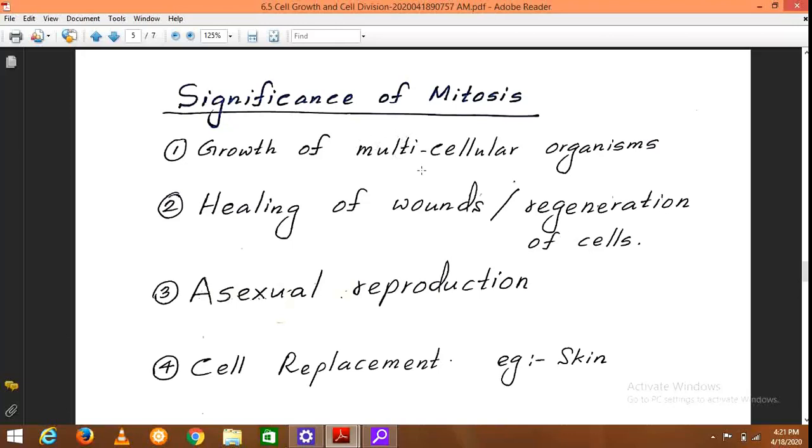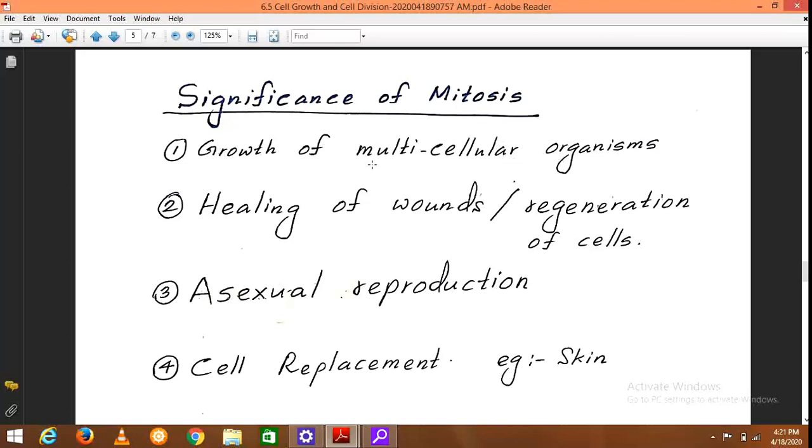This zygote will undergo cell division. It will form a structure known as morula. Then this will give rise to a fetus, and after that when it is delivered we call it the infant. Then this infant develops into an adult.